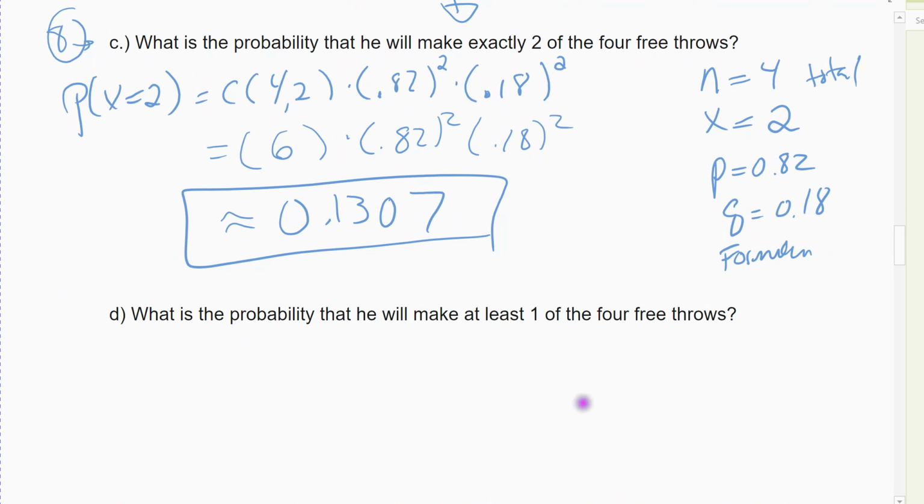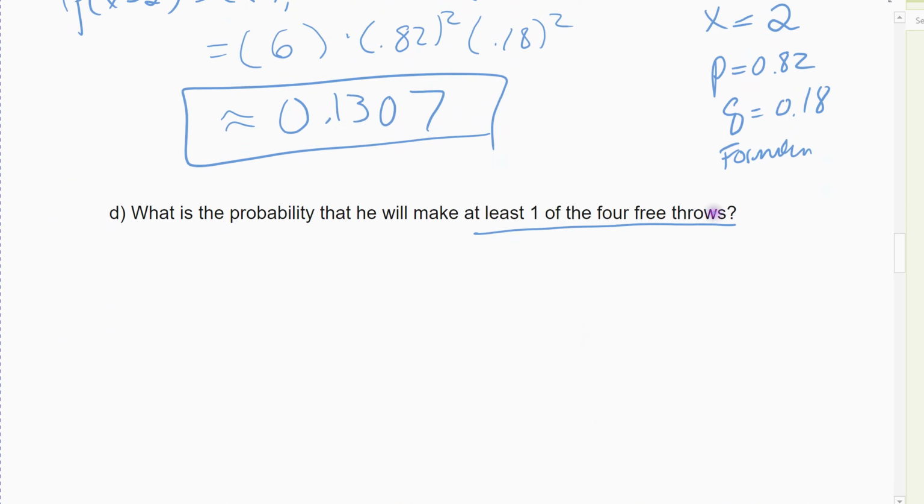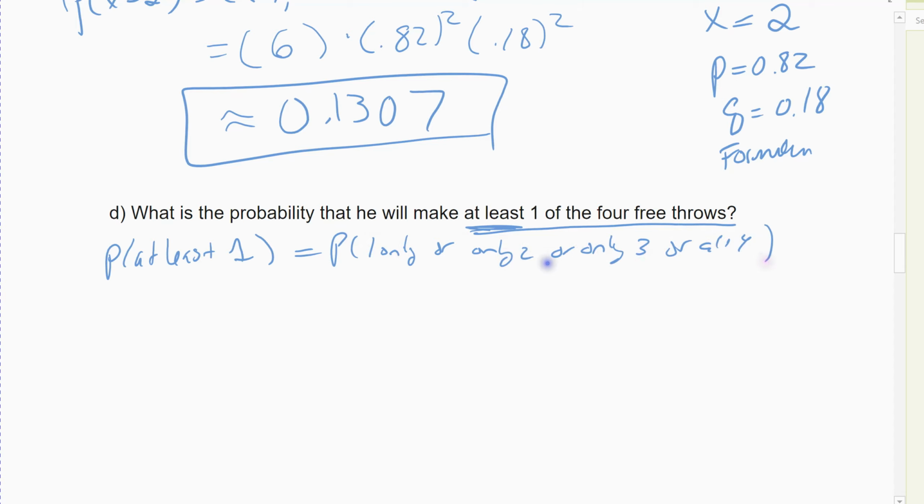All right, the last one, there's at least one of the 4, which again are many outcomes. I can make 1 free throw, right? Probability he makes at least 1 would be the probability he makes only 1, or only 2, or only 3, or all 4. And then all the different outcomes in between, right? This 2 would have been this last case. So if I do it this way, I have to fill out my formula 4 times. I don't want to fill out my formula 4 times.